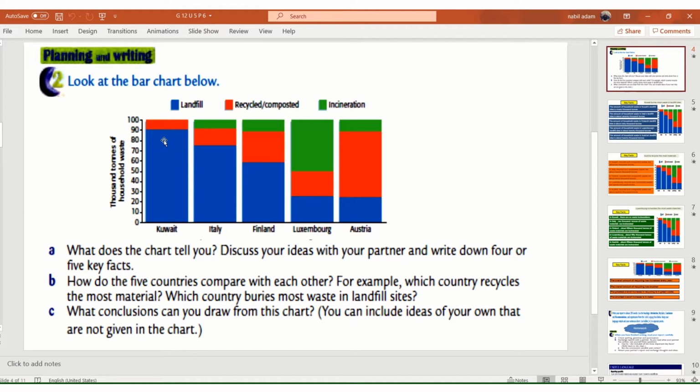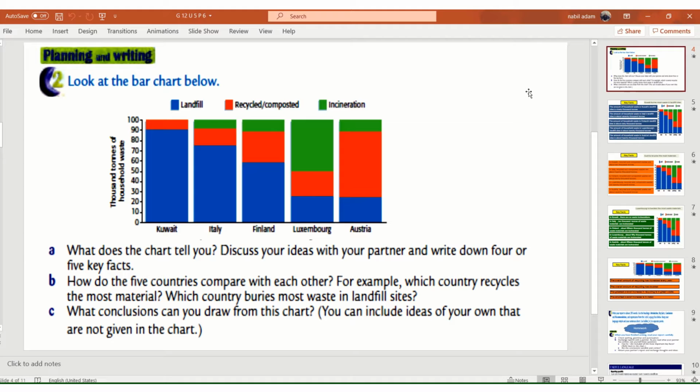What does the chart tell you? You are going to discuss your ideas with your partner and write down 4 or 5 key facts. How do the 5 countries compare with each other? You've got here 5 countries: Kuwait, Italy, Finland, Luxembourg, and Austria. All these 5 countries, you are going to compare between them or among them.